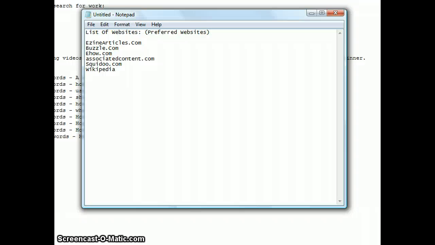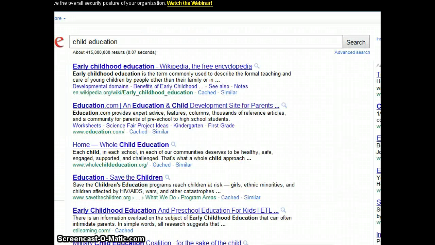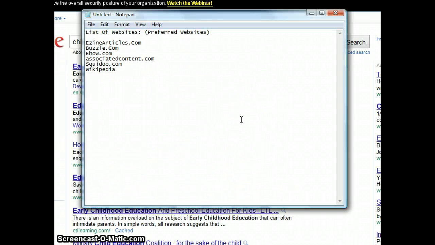Okay, so quickly, this is a quick list of the preferred websites that we would like our researchers to utilize. So we've got easyinarticles.com, Buzzle.com, eho.com, Associated Content, Squidoo.com, Wikipedia.